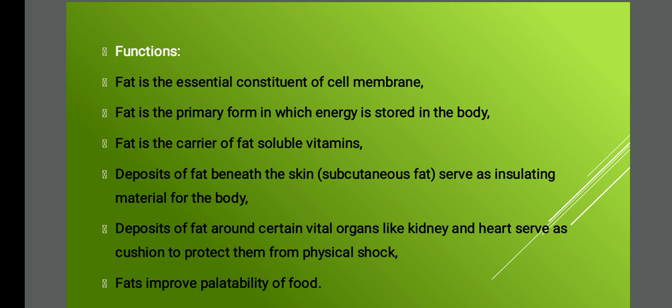And coming to the classification, it is classified on two bases. One is based on the function, another one is based on the nutrient value. Based on the function we have four different things. The first one is energy yielding food, second one body building food, third one regulatory food, and fourth one health food. And coming to the nutrient value, we have five different things: carbohydrates, proteins, fats, vitamins as well as minerals.